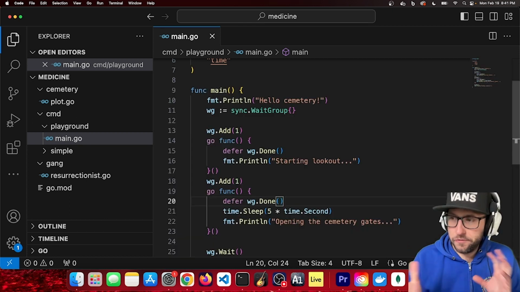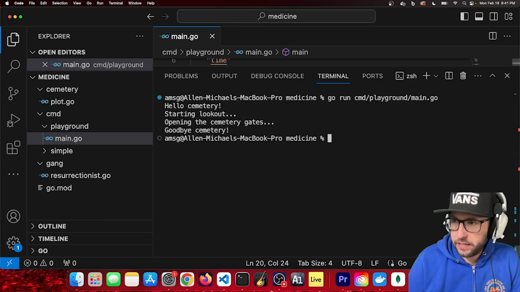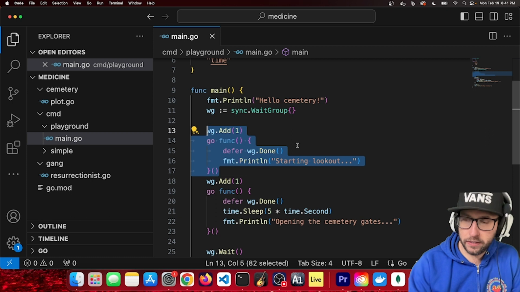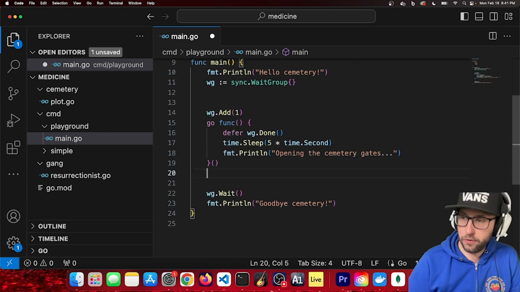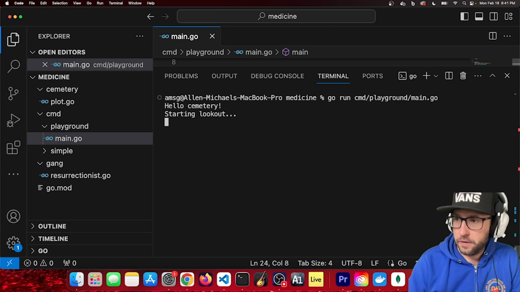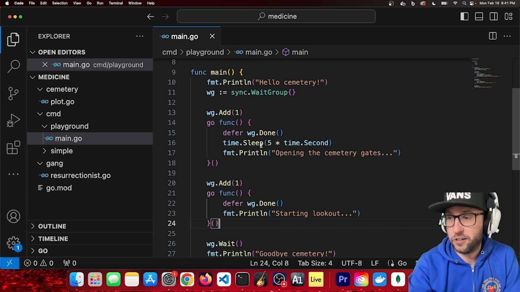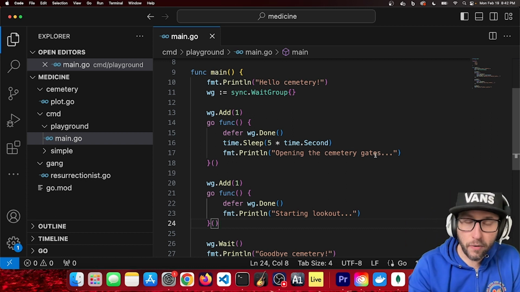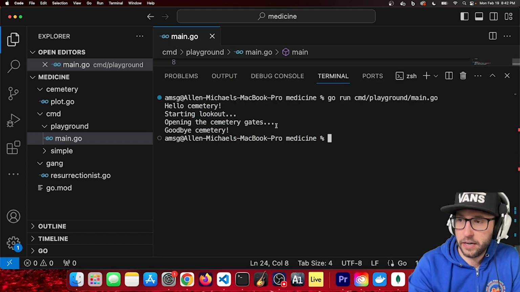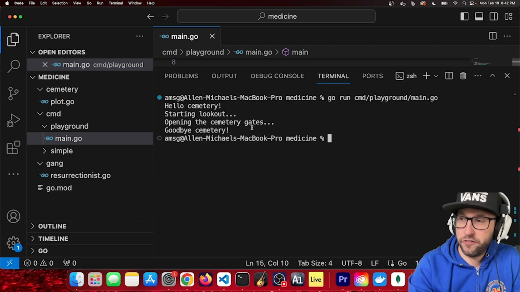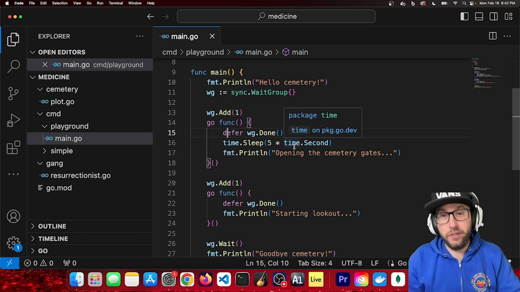These two things happen, as you can see, the ordering: starting lookout happened first. You may be thinking, well, because it's listed that way. But no, we can change the order of this, and I can show you. Starting lookout still happens first. It's because it's what finishes processing first. We have two items in the wait group now, so we're waiting for both of these items to be done. The opening the cemetery gates, even though it appears first, doesn't finish first, so its output is not first.